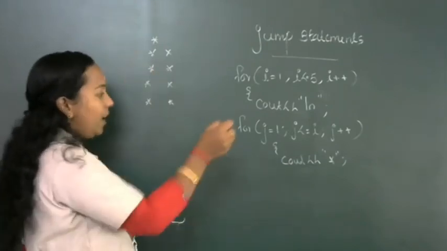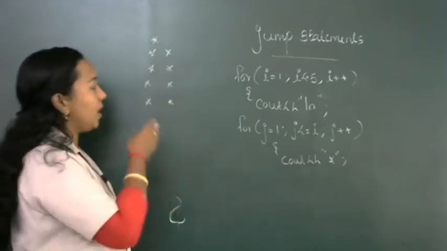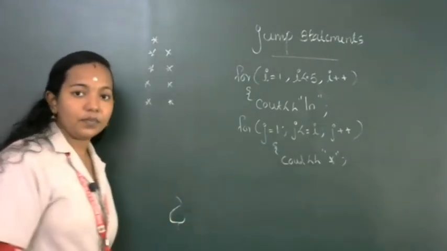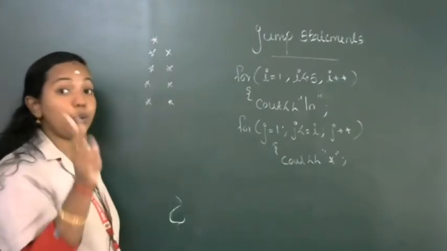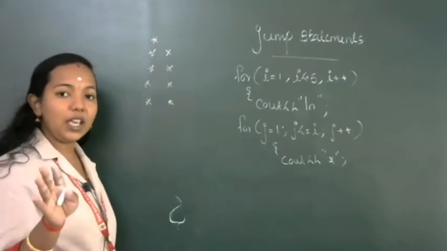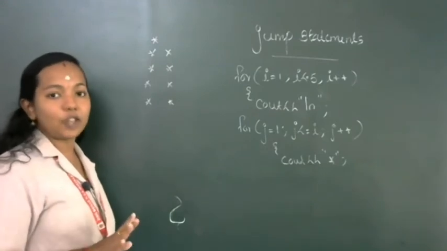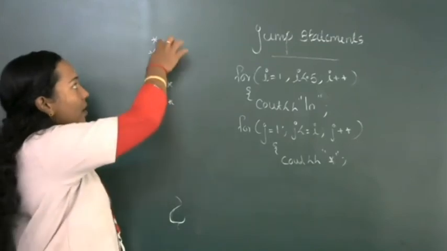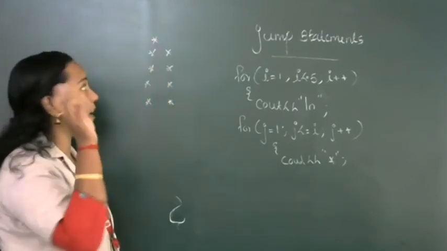But here when the value of j reaches 2, we are terminating the iteration. When value of j equal to 2, at that moment we are stopping the iteration. So first, value of i equal to 1, so one time we are printing the star.